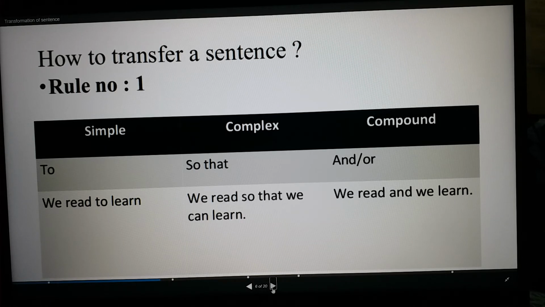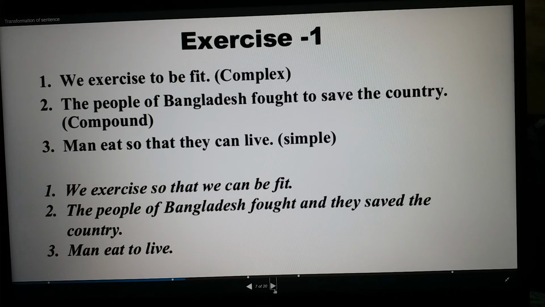That means when any simple sentence has to plus verb, you need to make it complex with the help of so that, and you can make it a compound sentence using and. If you look at the example, you will be clearer. Here I have given some exercises for you so that you can understand more vividly. Number 1, we exercise to be fit. Here you see to use in this simple sentence. So in bracket you can see you need to make it complex. So you will try it.